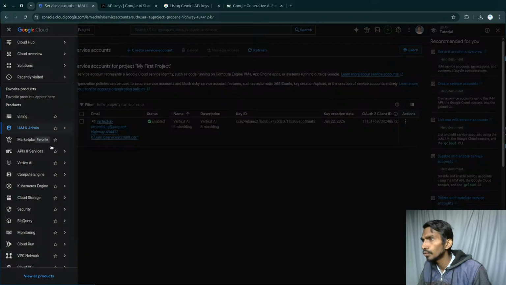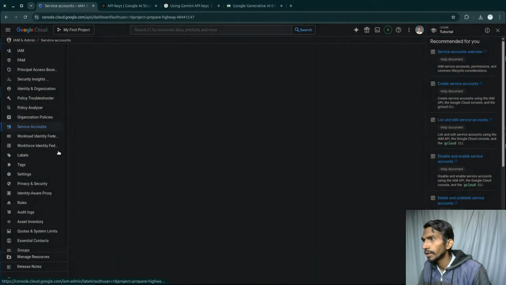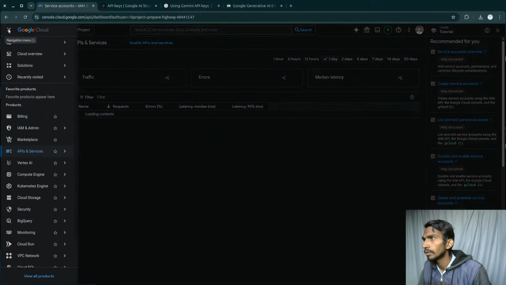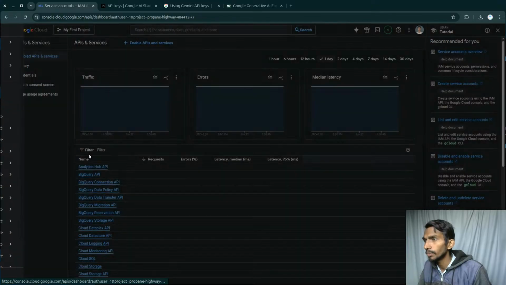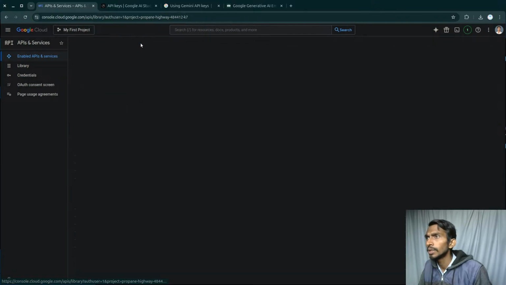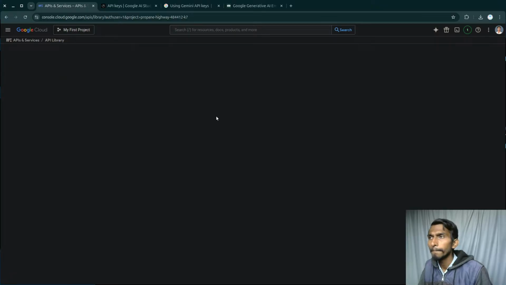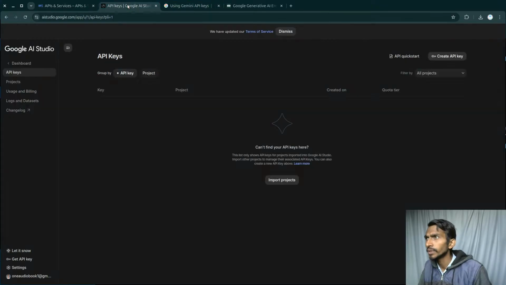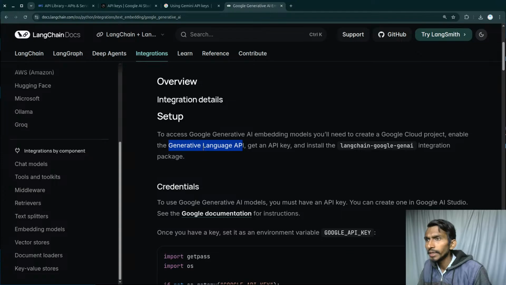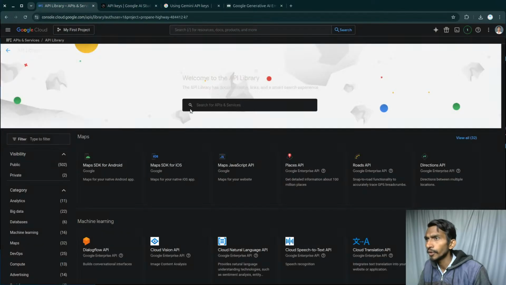I can go to APIs and services, enabled APIs and services. Over here I have to enable, what am I gonna be enabling? That is generative AI, something like that. What was the name over here? Come on, generative language API. Let's do that. I hope I will get the options. So generative, that's not the one. Generative language API. Search it.